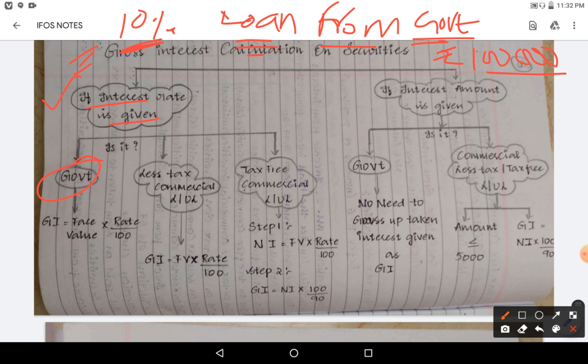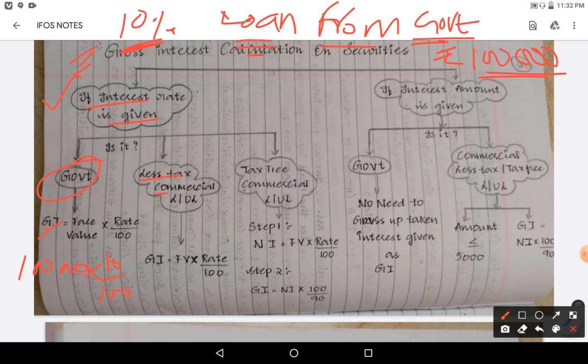If it is government, then face value into rate by 100. The face value is 1 lakh, the rate is 10, so 1 lakh into 10 by 100 will be 10,000. That is the gross interest.